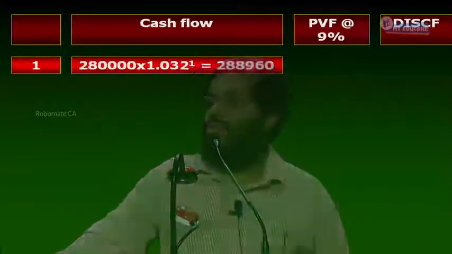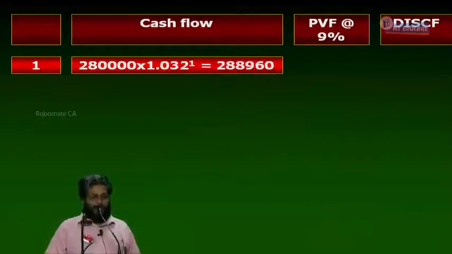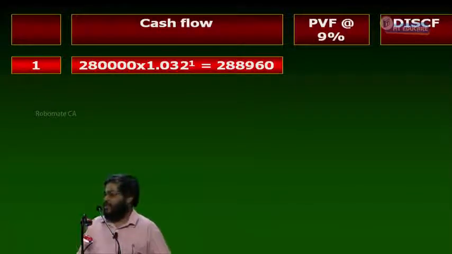It's going to increase. Both my selling price as well as my cost are going to experience an increase. It increases by how much percent? 3.2%. That means year 1 money cash flow is 2,80,000 into 1.032. So write down 2,80,000 into 1.032. 2,80,000 is in today's prices. The price is going to increase by 3.2%.